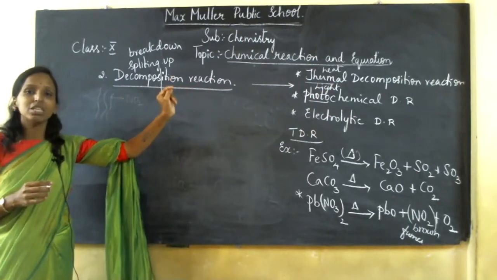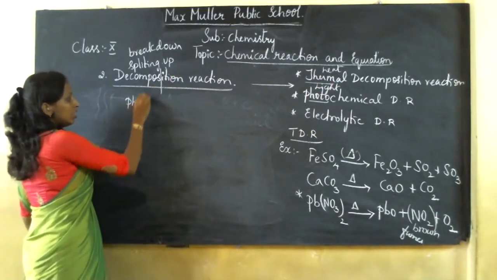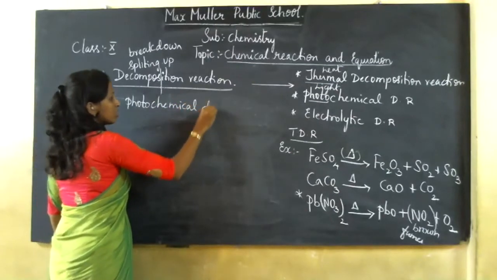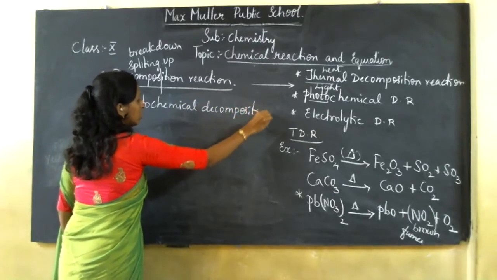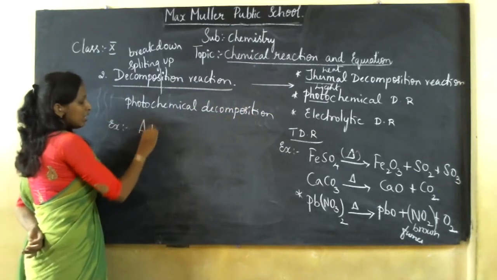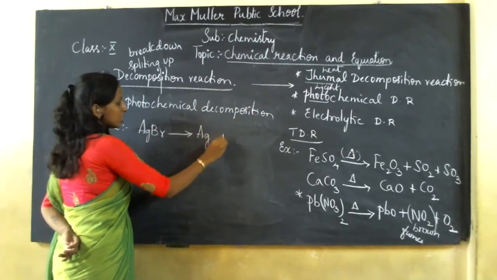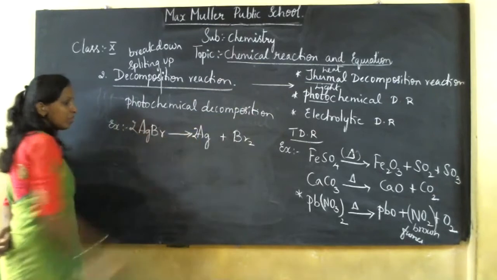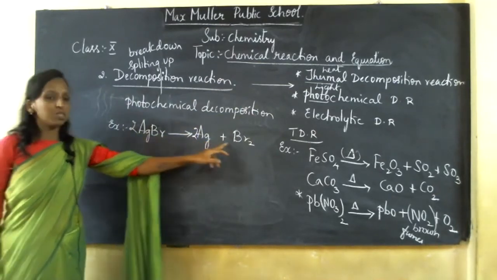For example, for photochemical decomposition: AgBr, that is silver bromide, gives Ag plus Br2.